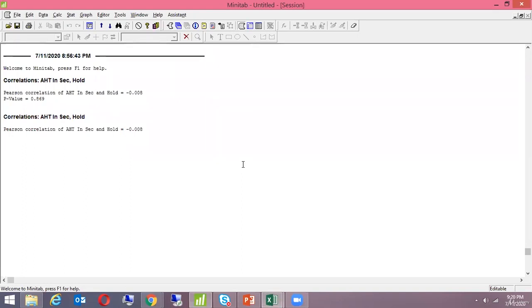So that is something which we will learn in regression. I'm just spilling the beans: in regression, we get an equation which tells me how much I need to work on the hold to improve my average handling time.